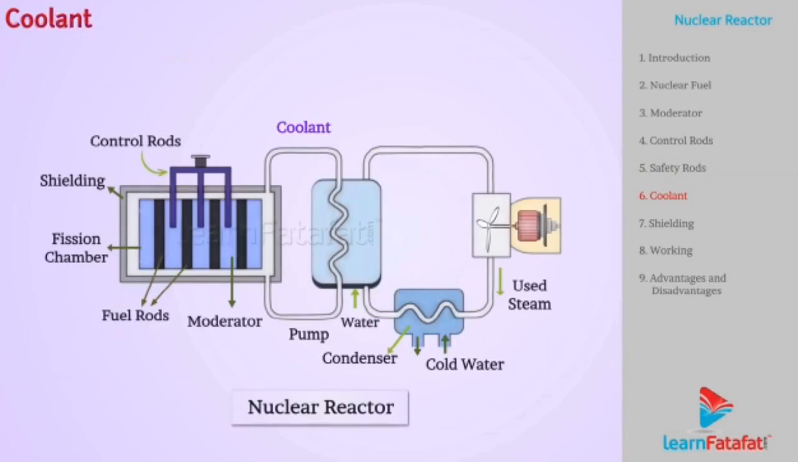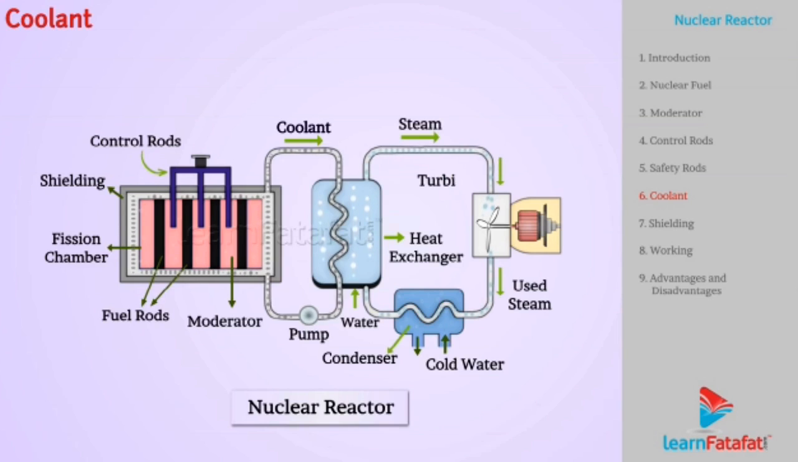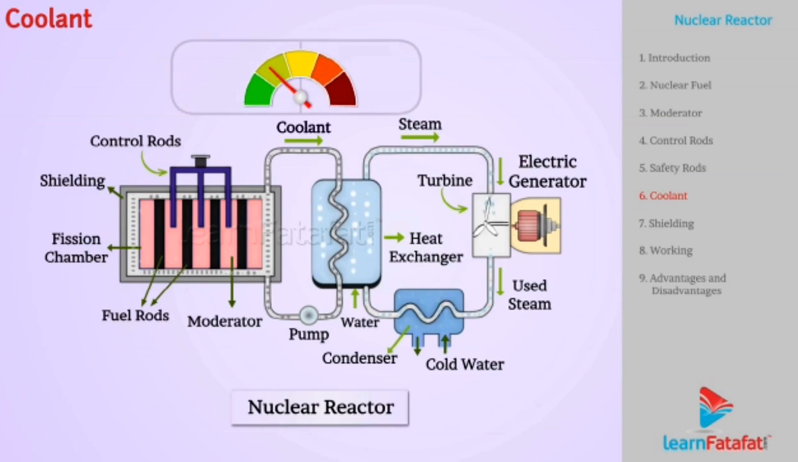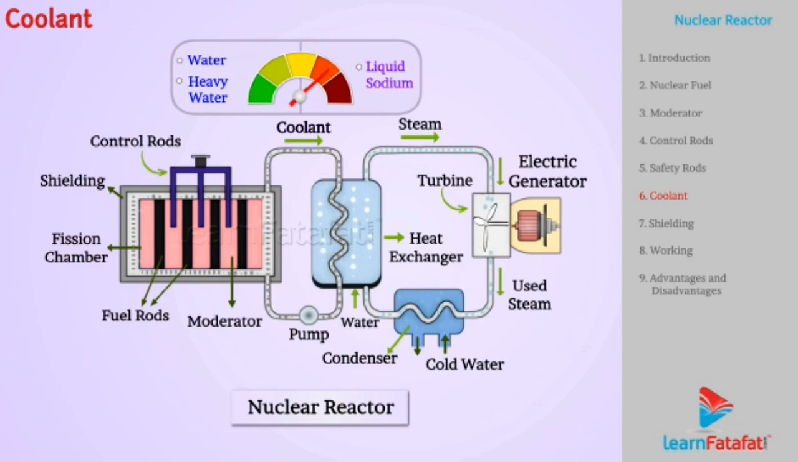Coolant. Heat produced in the core is absorbed by coolant and then passes this energy to water in a heat exchanger so as to produce steam. Steam is used to drive turbine coupled with electric generator and hence electric energy is produced. In general, for ordinary temperature range, water or heavy water is used as coolant. However, at high temperature, liquid sodium is used as coolant.